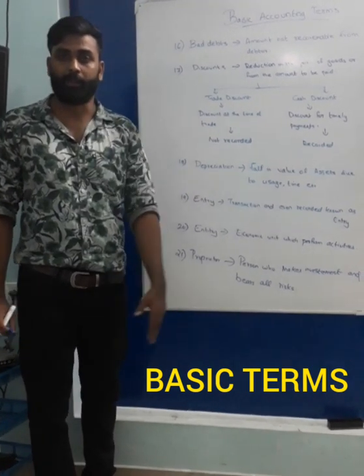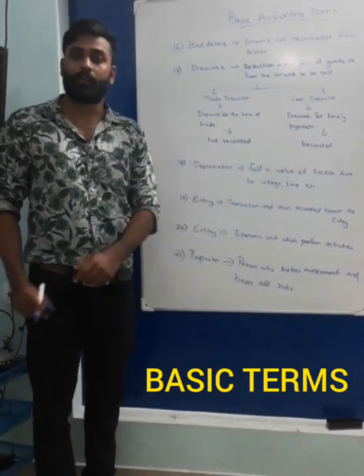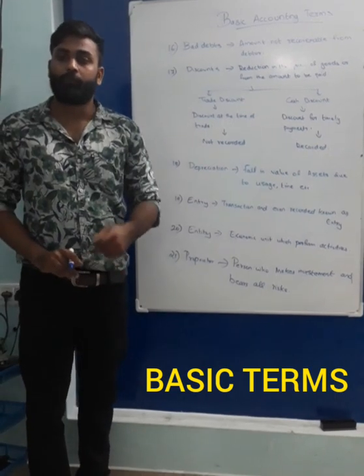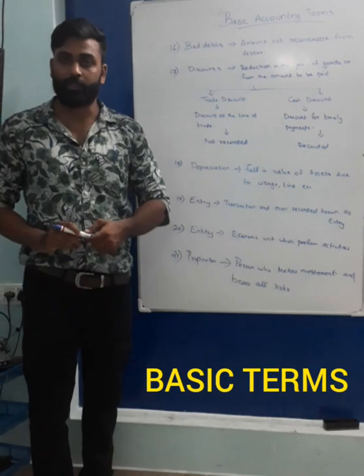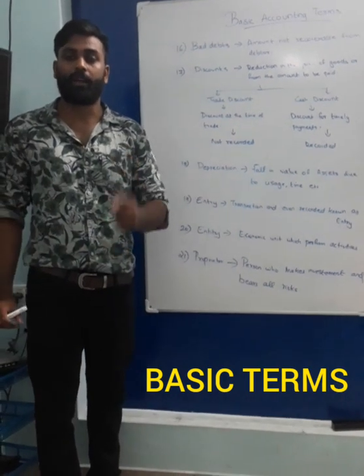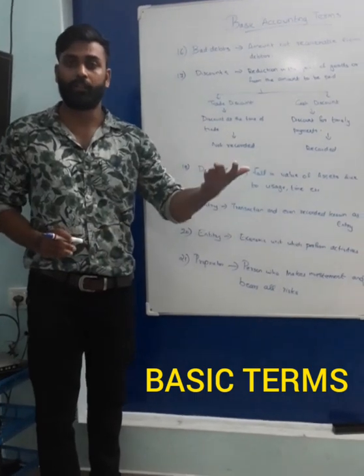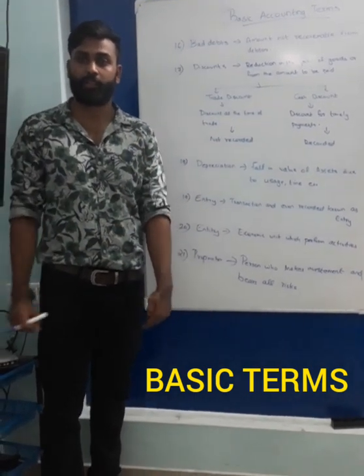But this cash discount should be recorded in the books, because when we are purchasing goods of value 1,10,000, we have to record that 1,10,000 in the books. We do not know whether he will give the discount or not, so we record the whole 1,10,000.